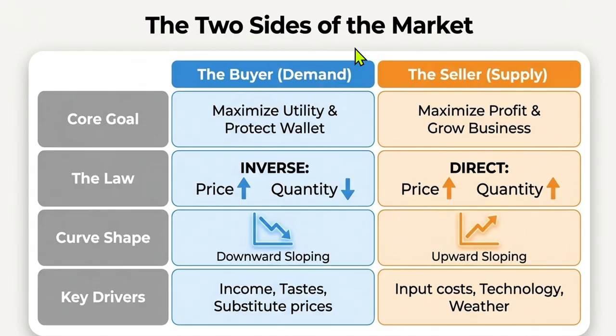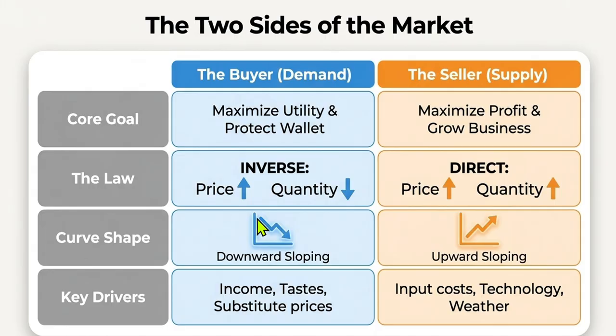What are the two sides of the market? From the buyer, the main goal is to maximize utility and protect the wallet. From the seller, maximize profit and grow the business. What is the law like? Demand law is opposite in price and quantity. Price up, quantity low. Price down, quantity high. However, in supply, when price is up, the quantity supplied by the supplier is also high. When prices are low, the supplier also reduces the quantity supplied.